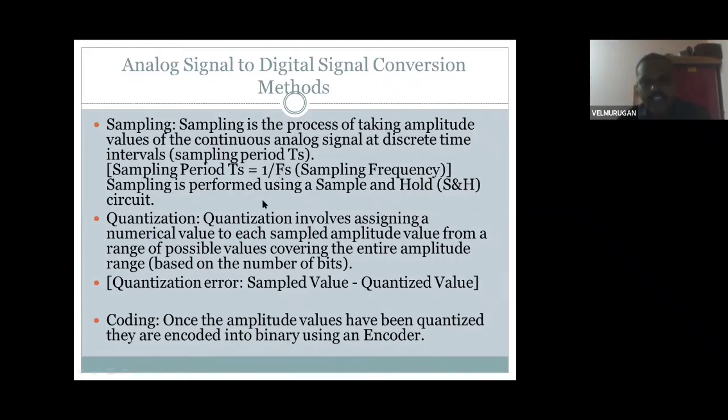Next, quantization. Quantization involves assigning a numerical value to each sampled amplitude value from a range of possible values, covering the entire amplitude range based on the number of bits.